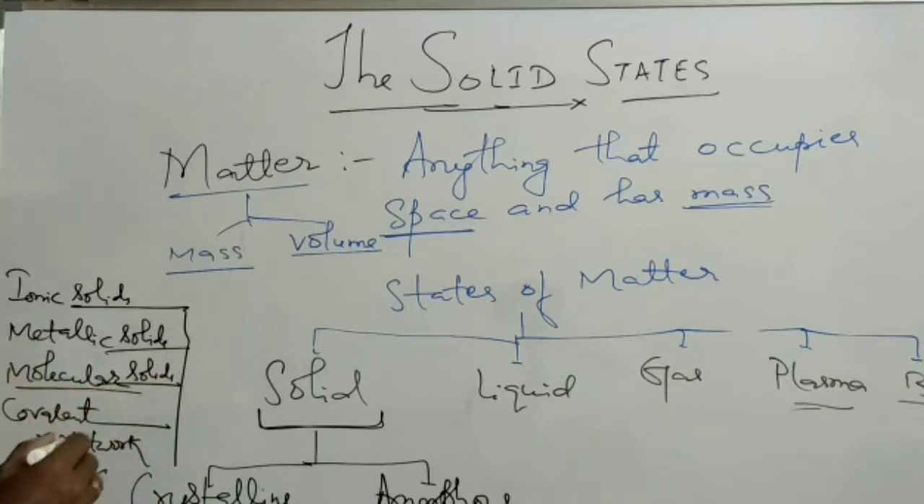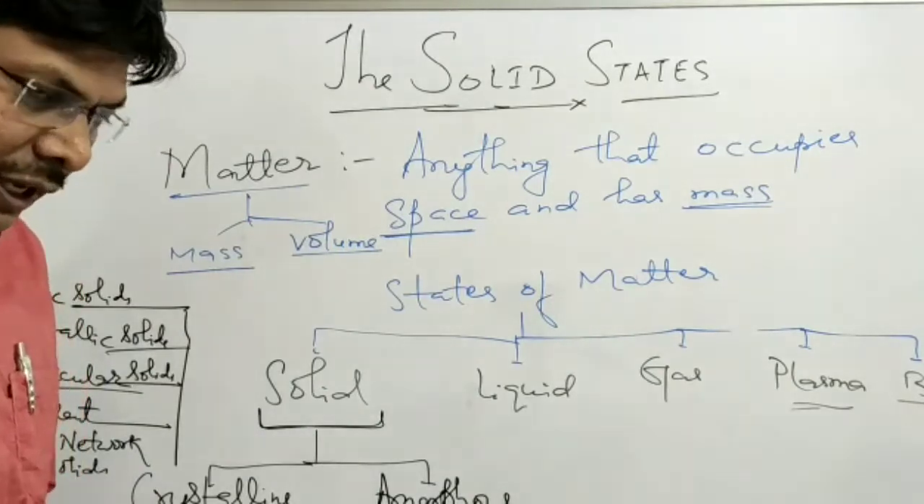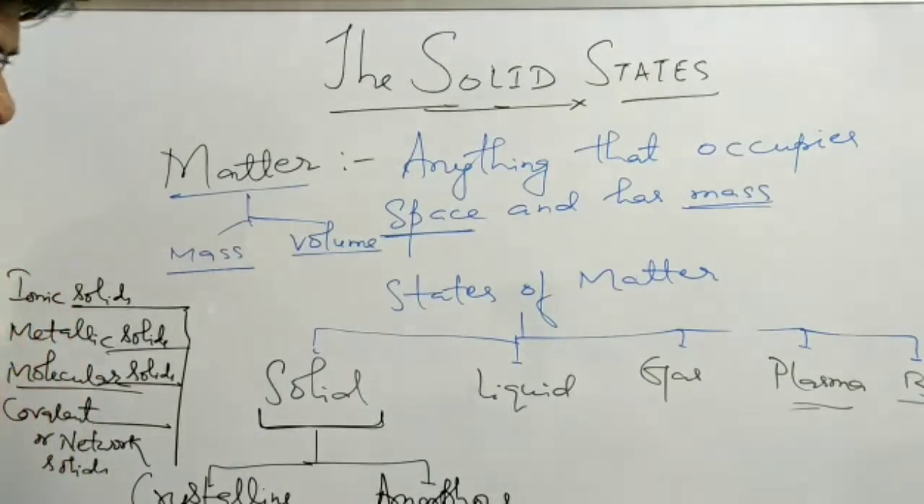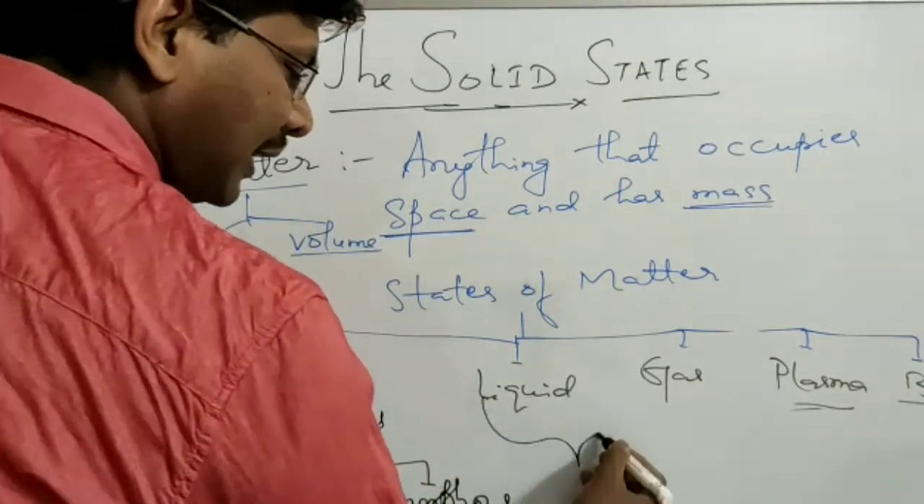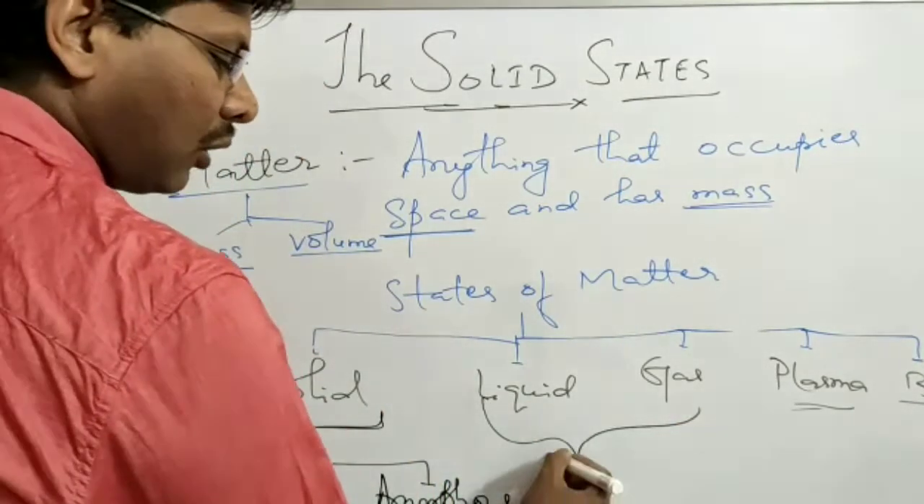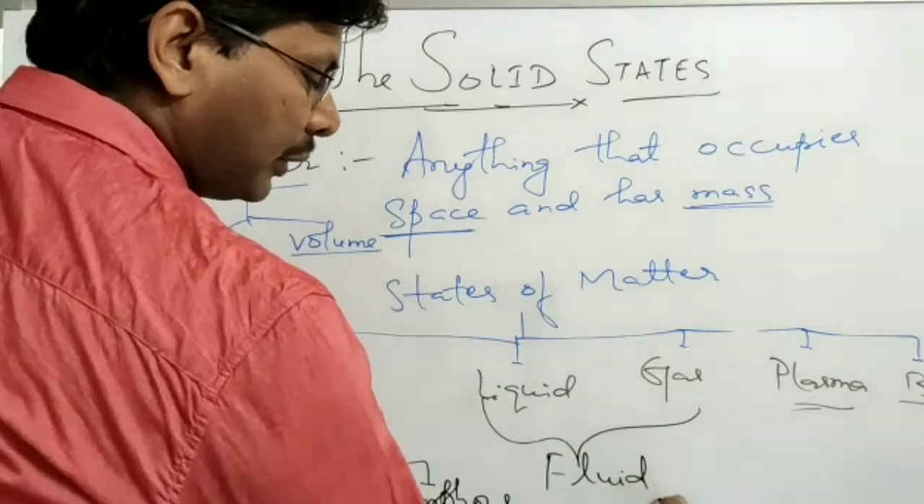Molecular solids are further of 3 types: polar molecular solids, non-polar molecular solids and hydrogen bonded molecular solids. Liquid and gas have the ability to flow. They are called fluids.